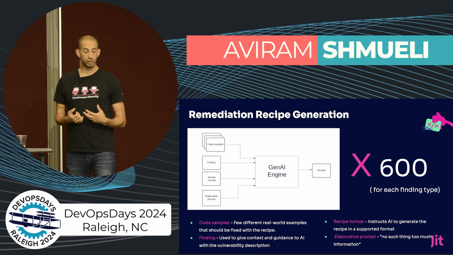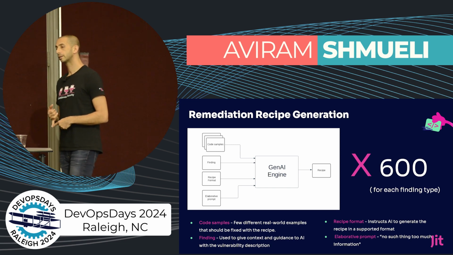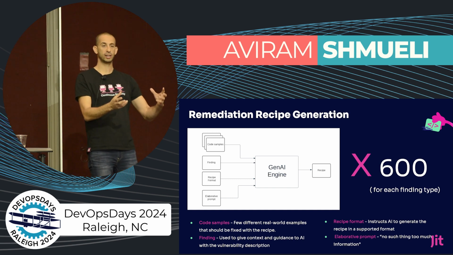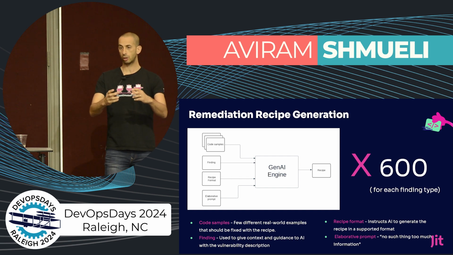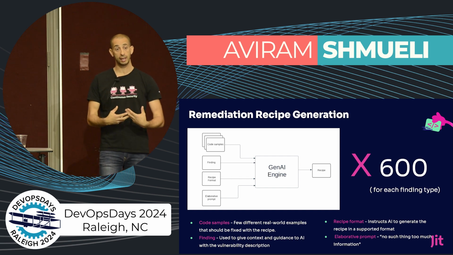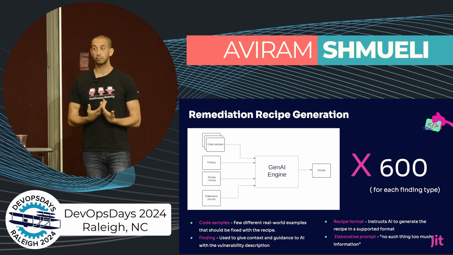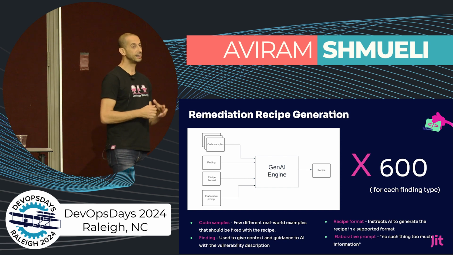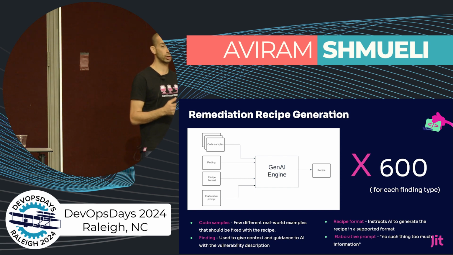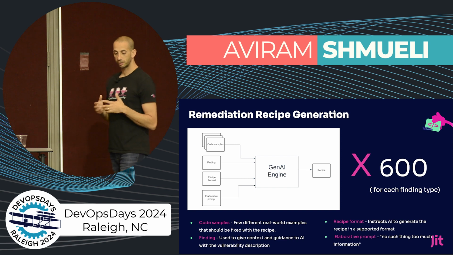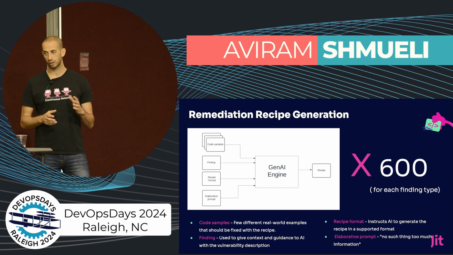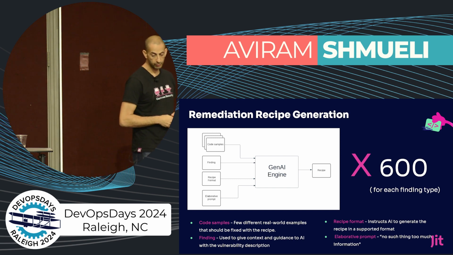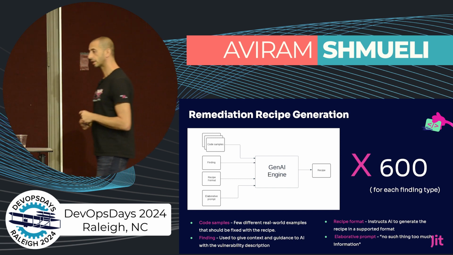We also fed this machine a recipe format: the first part should be JSON, the second part should be code, and then some textual description. So we had to provide the AI engine a description of the format we want for the remediation. And then we also created an elaborate prompt, because we believe there's no such thing as too much information with AI. And then we ran this machine 600 times for each finding type that we had.